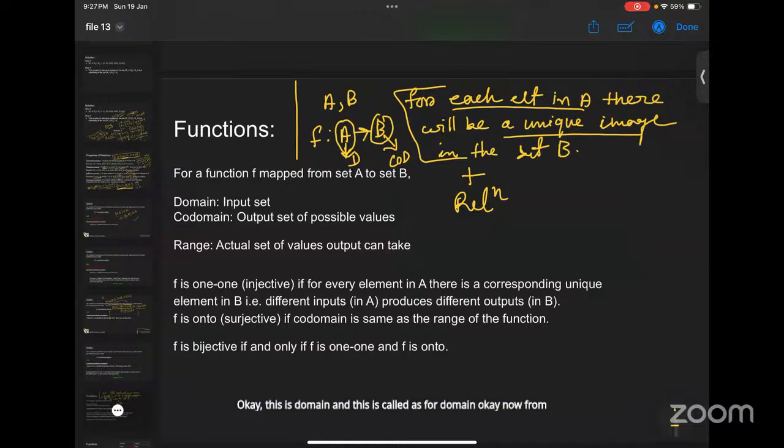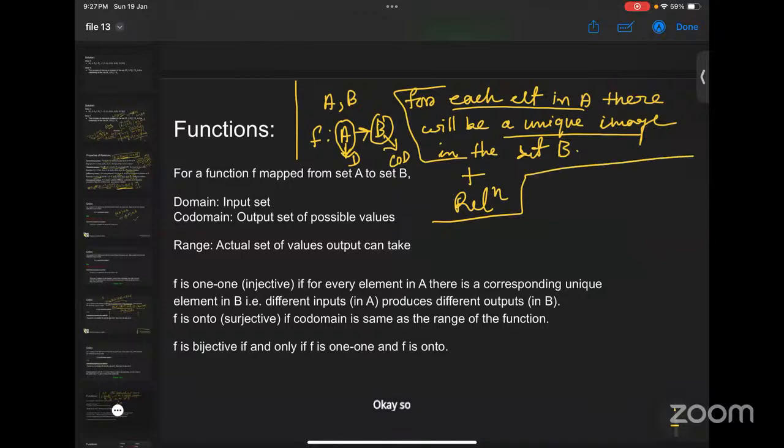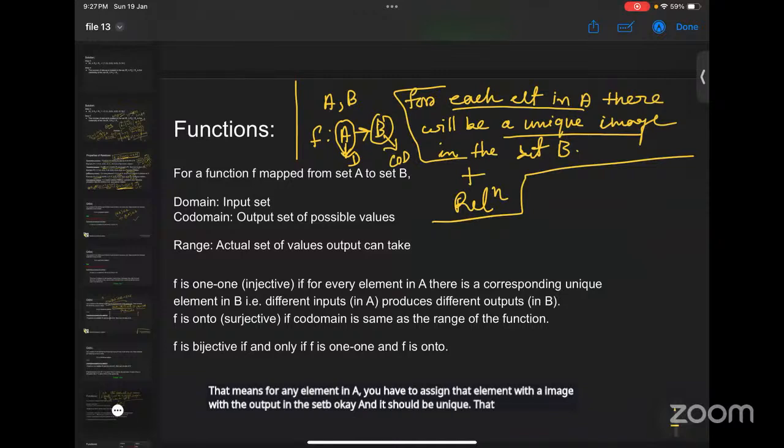From now, I will use the terms domain and codomain. For any element in A, you have to assign that element an image, an output, in the set B, and it should be unique. That means for one input, you cannot pair it with two different outputs.